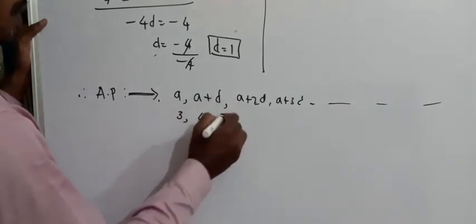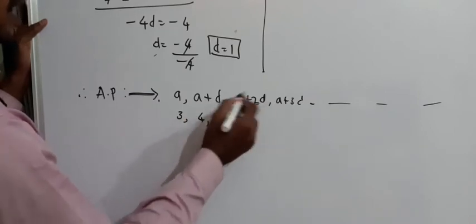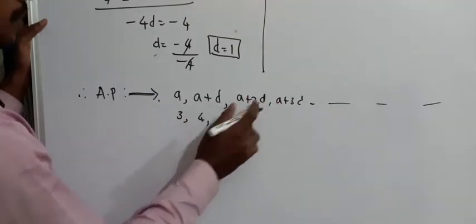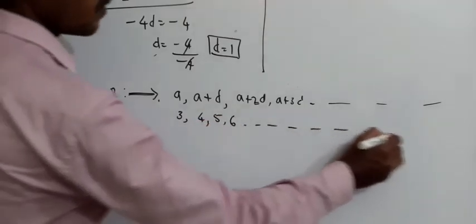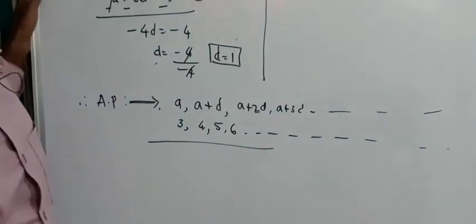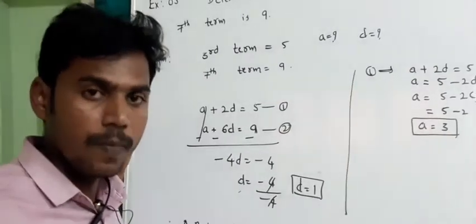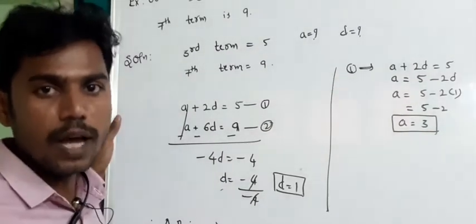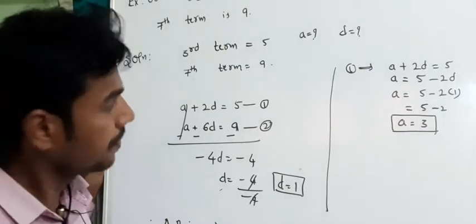A plus 2D is 3 plus 2 into 1, that is 5. Then 6, and the sequence continues. This is the arithmetic progression. Whenever I want to write an arithmetic progression, I should know the first term and the common difference.